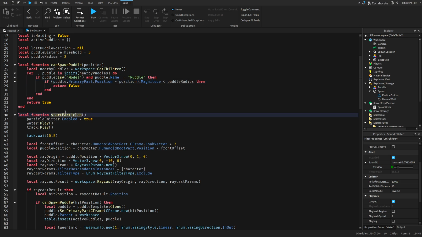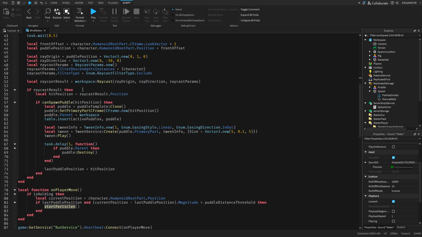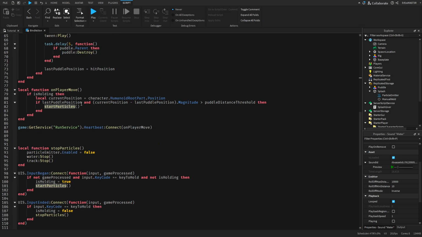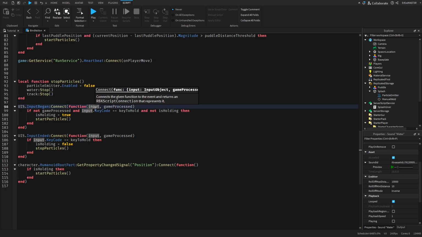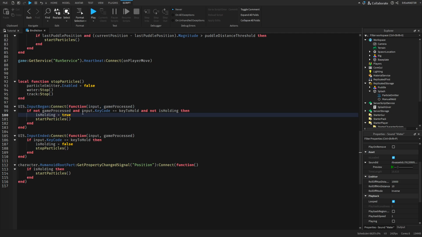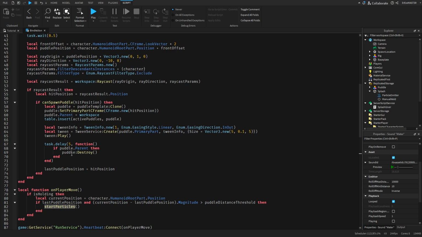Here we have start particles, and I probably shouldn't explain it this way, but rather start from the actual user input. So here we have the user input service, and then input began. Here you put input and game processed, which is, for example, if you had the chat open or something like that where you can type. So if you're typing in chat and you press the E key, you don't turn this on because you're typing. So if not game processed and input is equal to the key to hold, which is E, then we set it to true and start this function, which is this large one up here.